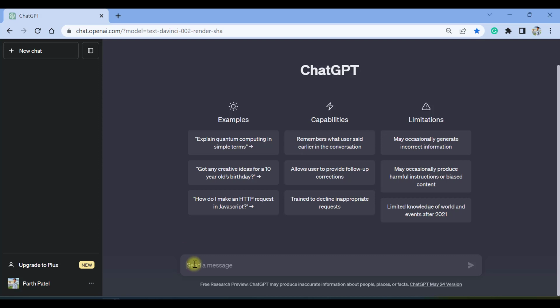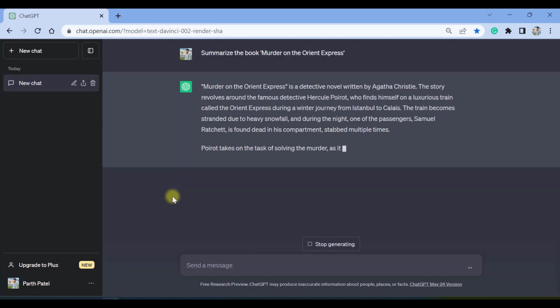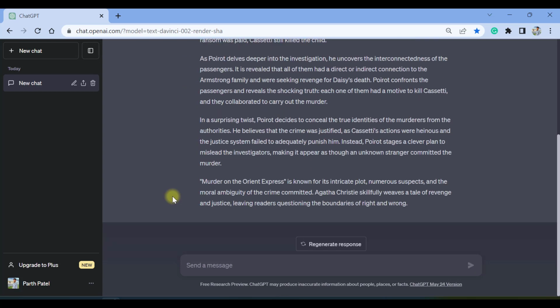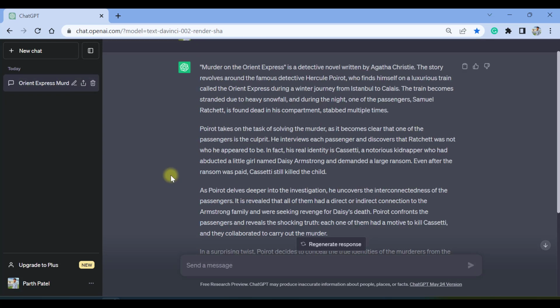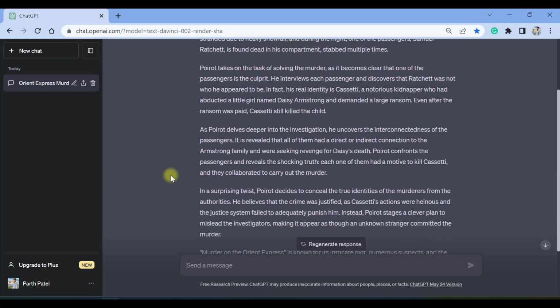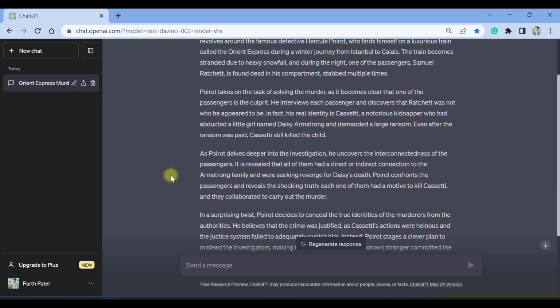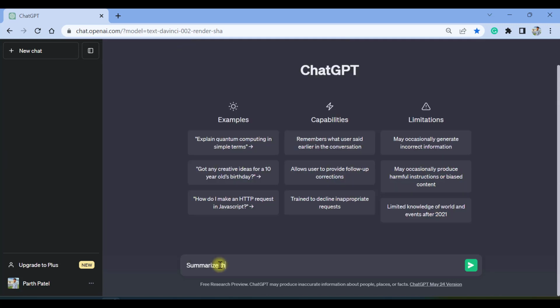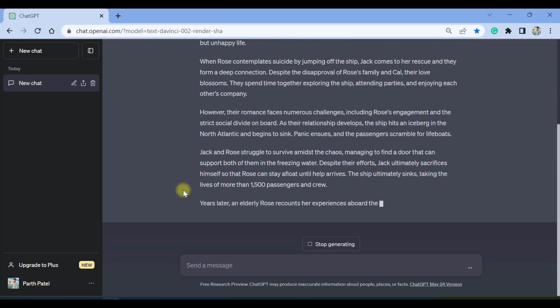The author of the book is Agatha Christie. So let us see. Summarize. And here you go. ChatGPT has created a summary based on that book. And now you can go through these 4 to 5 paragraphs and you can have an idea of what the book is about. Also, this tool can summarize movies as well.